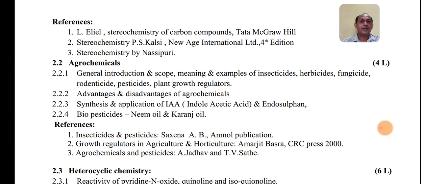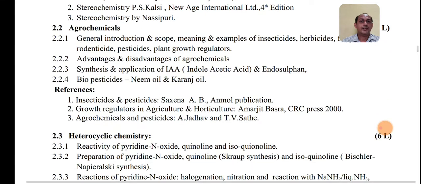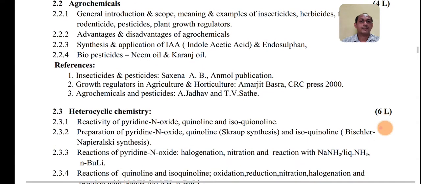Then you will have the second topic, that is agrochemicals. In agrochemicals, you will have the introduction to agrochemicals, different terms involved, advantages and disadvantages of agrochemicals. Then synthesis of two agrochemicals, that is indole acetic acid and endosulfan, and last you have to see the term biopesticide.